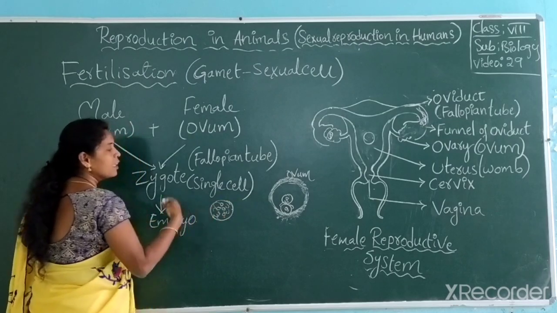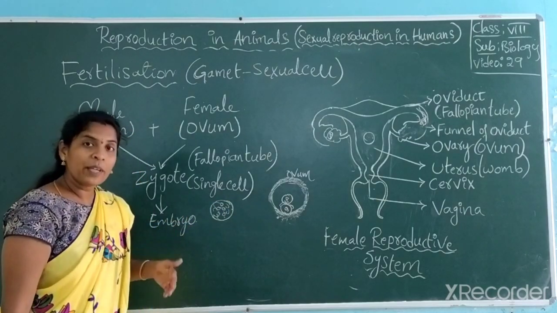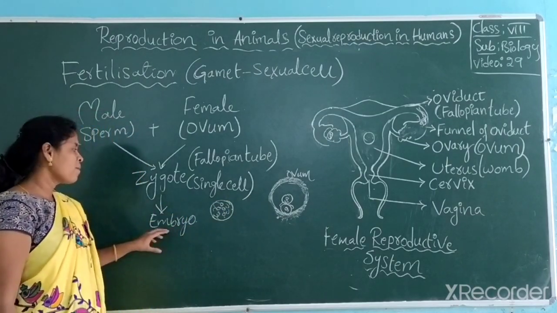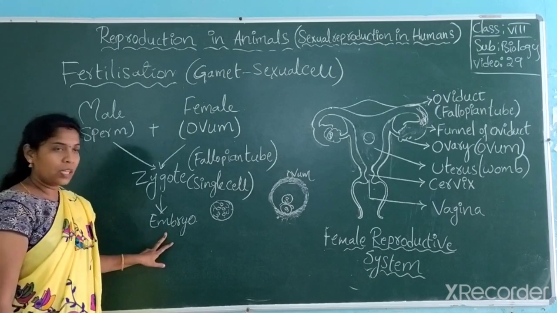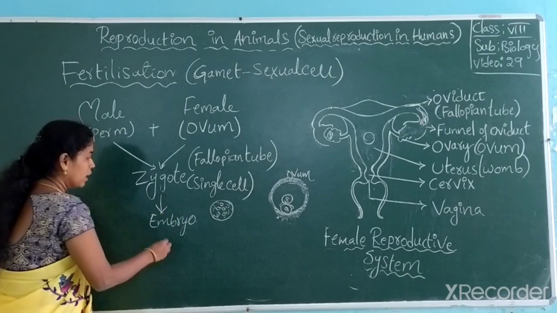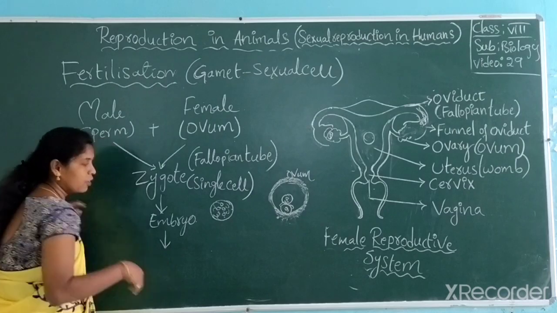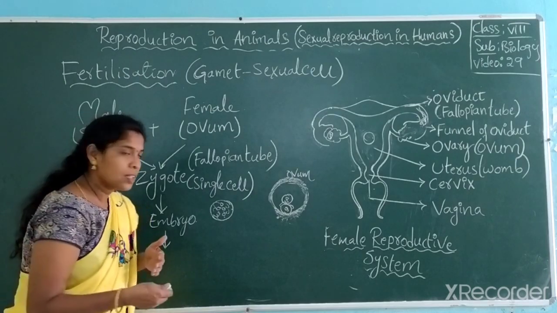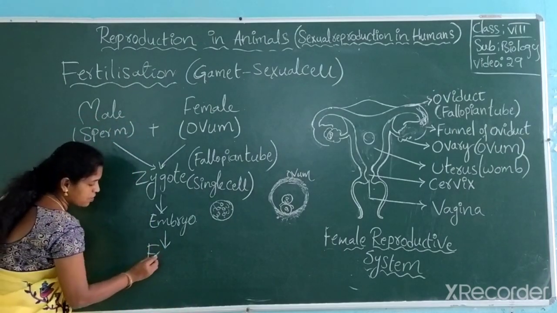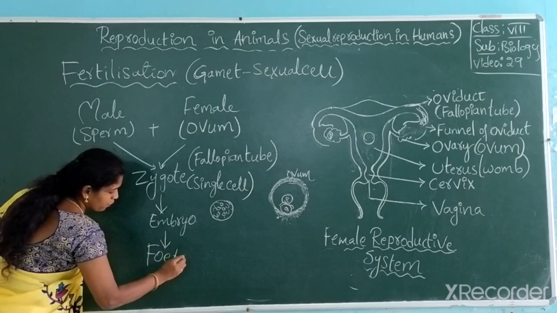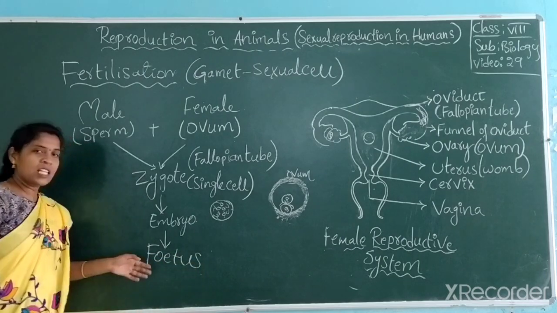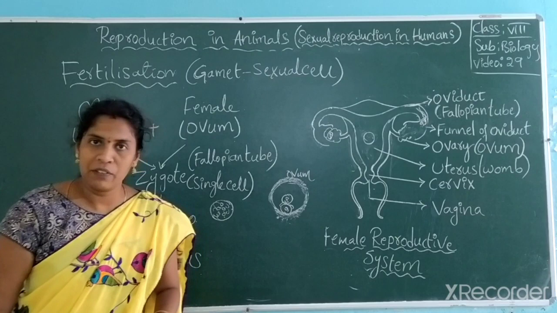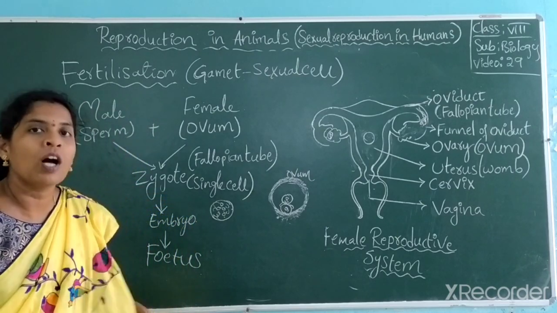The number of cells increases and tissues start forming. That means zygote to embryo. Later these embryo tissues develop as organs and later become a fetus. Later this fetus comes out after the delivery from the mother's body, then it's called a baby.